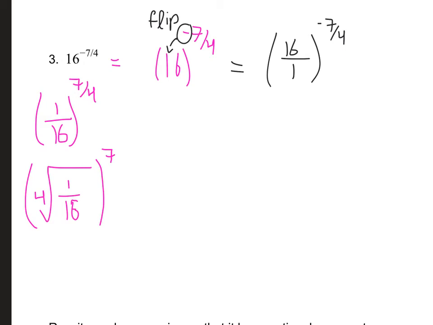Look at what's on the inside of the parentheses. The fourth root of 1 over 16. That's something we all know how to do, right? So when I take the fourth root of 1 over 16, well, the fourth root of 1 is just 1, and the fourth root of 16 is 2. So now I've got 1/2 to the 7th power, right?